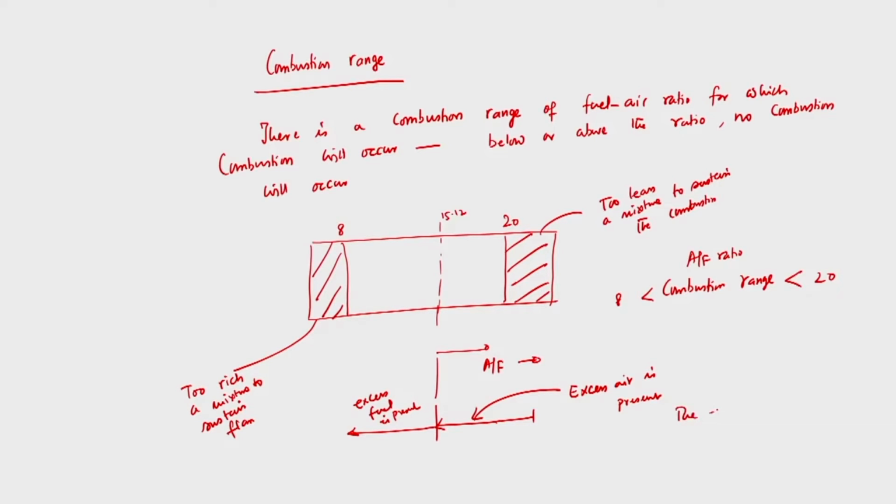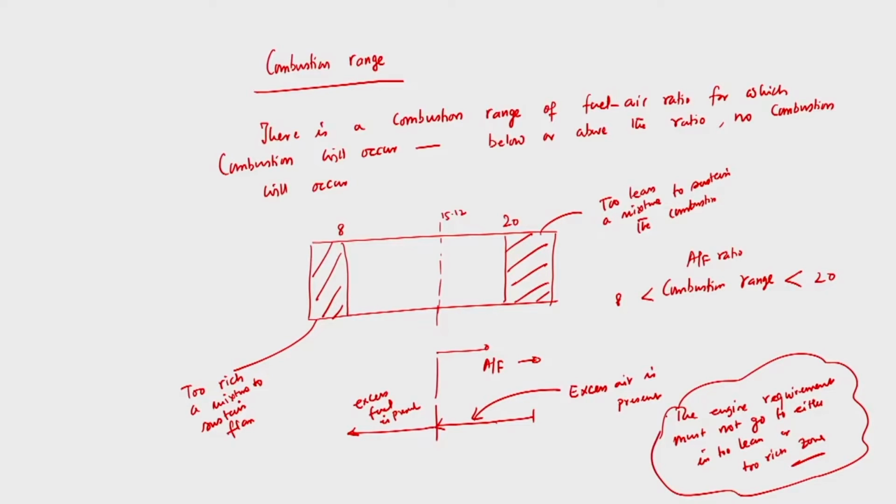So that means the engine requirement must not go to either too lean or too rich. That means from here I can write the engine requirement must not go to either too lean or too rich zone, right. It will be within the combustible range, then only combustion will occur. If it goes either in too rich or too lean zone, combustion will not occur.